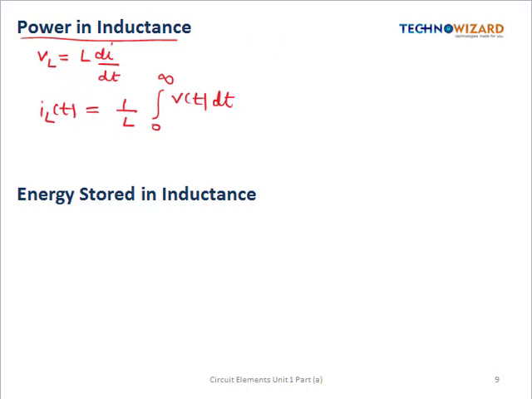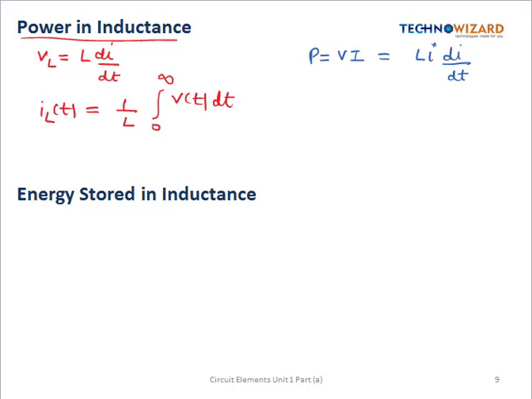Now let us see the power. So we know that power is given by voltage into current. So substitute the value of V, that is voltage across the inductor, it is given by L i into di by dt. So this is the power relation for the inductor.